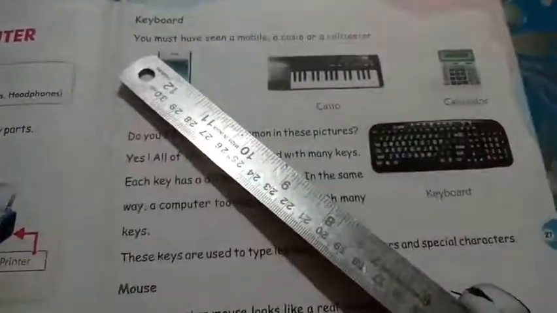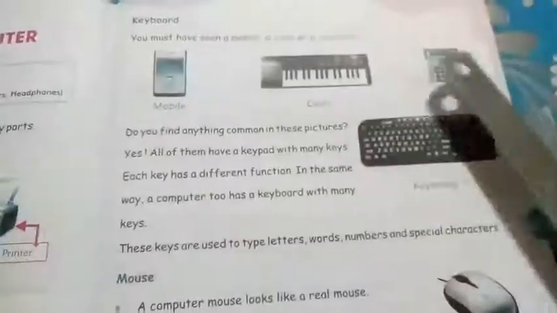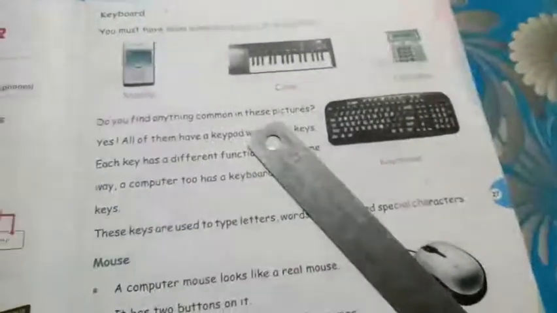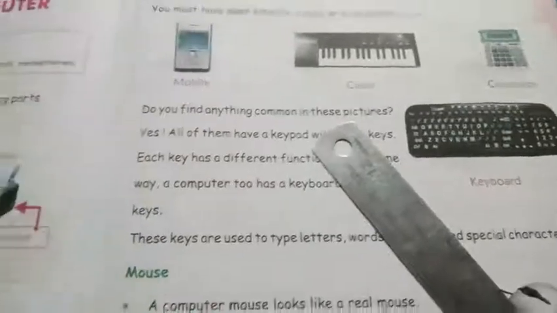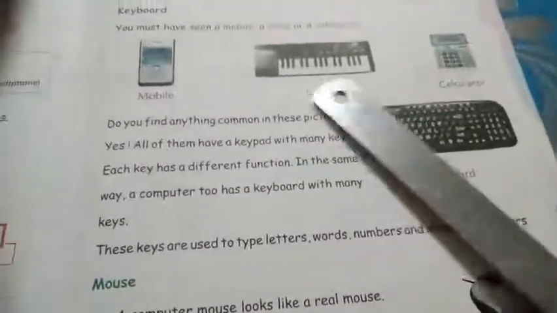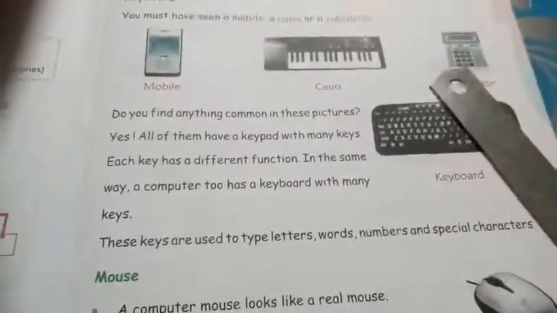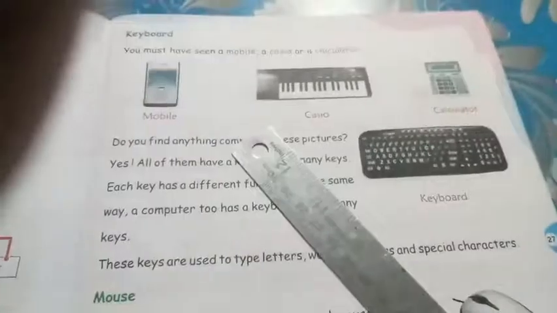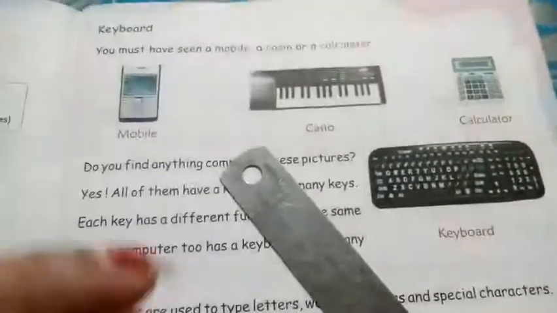We have to learn something about these pictures given on this page. So children, please see. Mobile, Casio, calculator. Of course, you must have seen a mobile, a Casio, and a calculator.